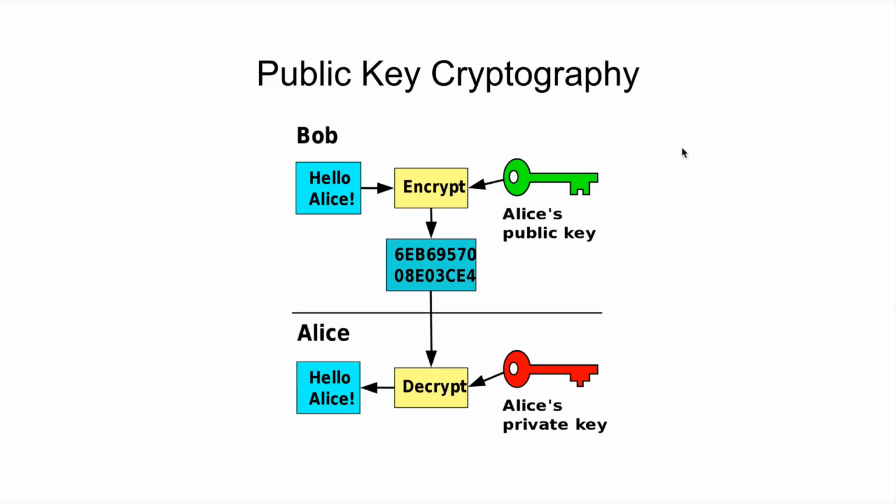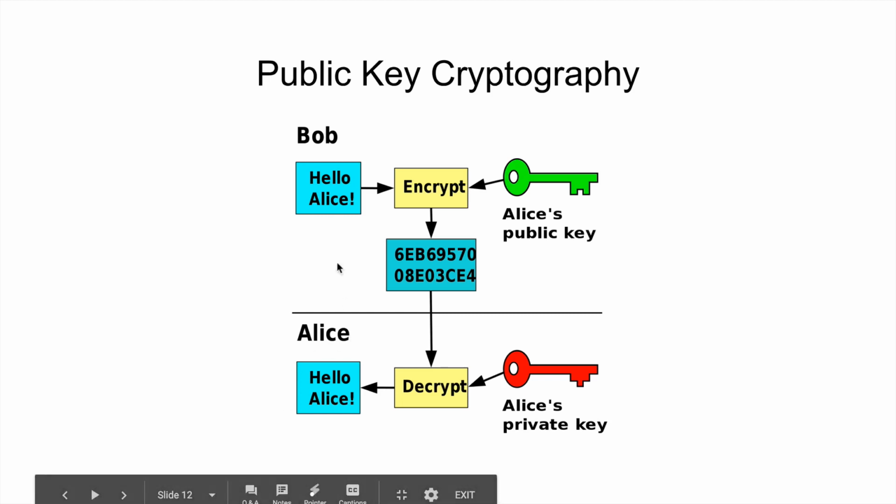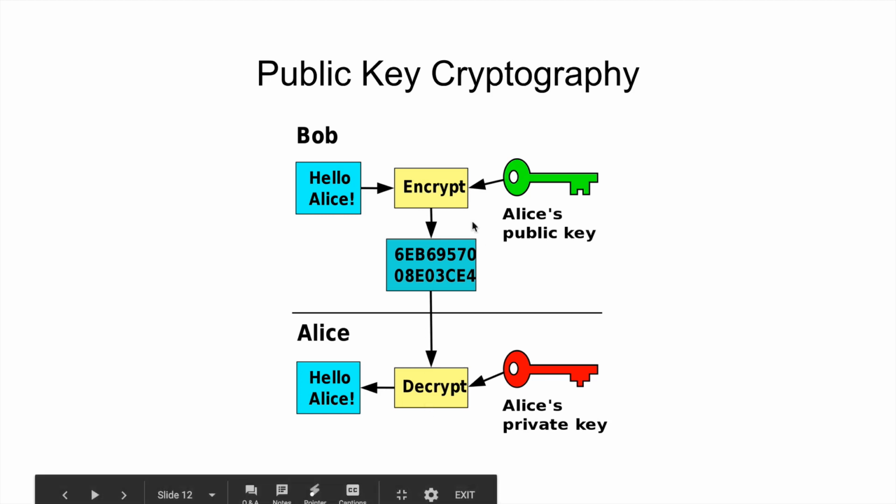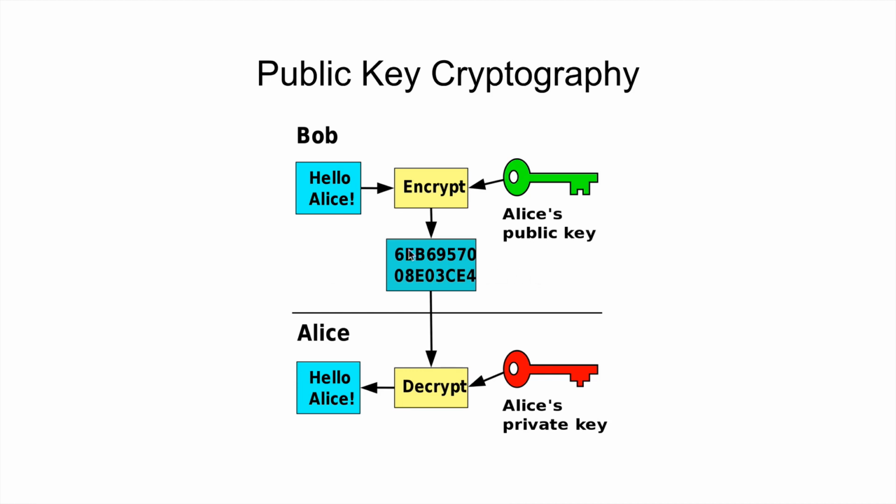So here's an illustration of how public key cryptography works. In this case, we've got Bob who wants to send a message to Alice, right? Bob has this message, "Hello, Alice," which gets encrypted. This creates some sort of encrypted, obfuscated output that's created by using Alice's public key, because Bob knows Alice's public key. It's okay. It's safe. Whenever the message is transmitted in its encrypted format, anyone could see this transmission, and it wouldn't be sensitive.